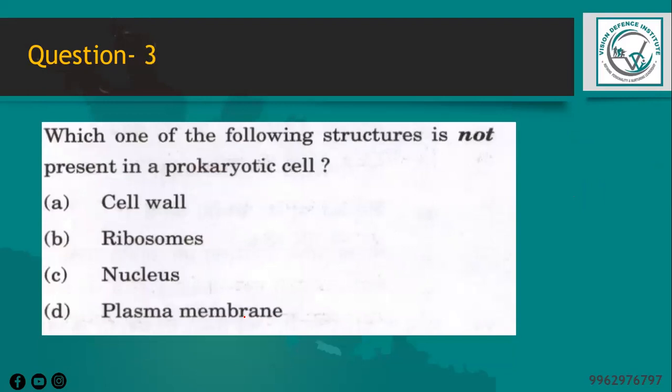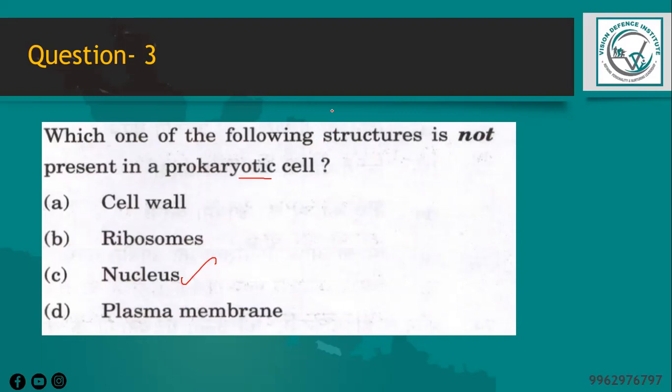The next question is, which one of the following structures is not present in a prokaryotic cell? So it's going to be nucleus only, because prokaryotic cells are characterized by the absence of a true nucleus. They lack the nucleus, whereas in eukaryotes the nucleus is present. Their genetic material is not enclosed within a membrane-bound nucleus. Instead, their DNA is usually present in a single circular chromosome, which is located in the cytoplasm.